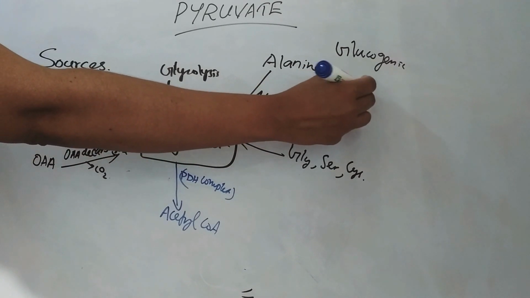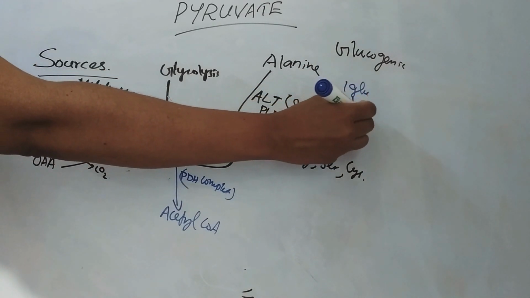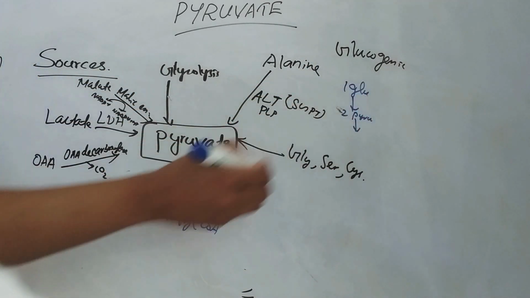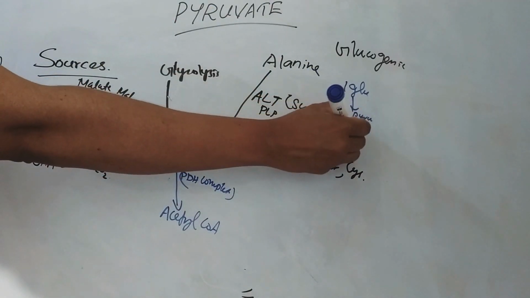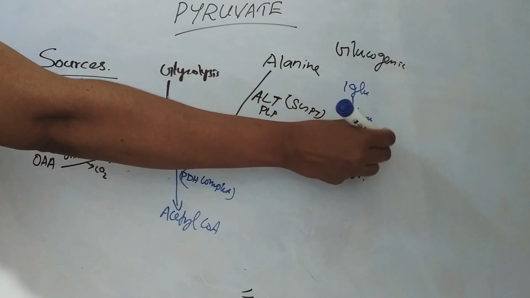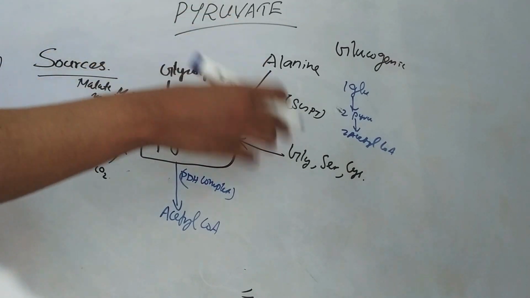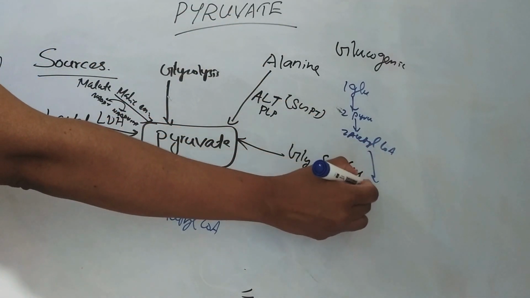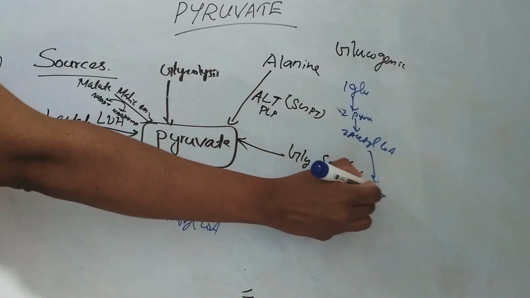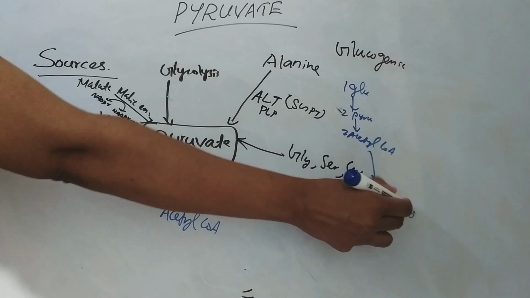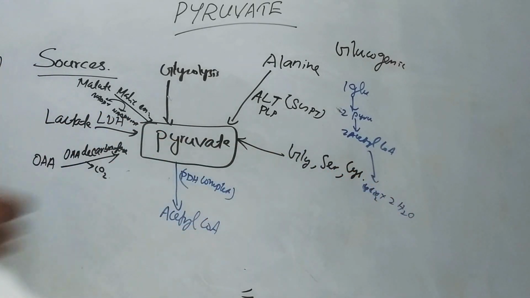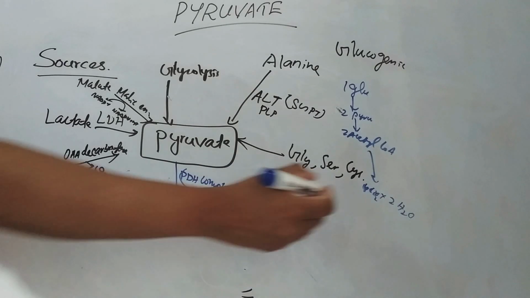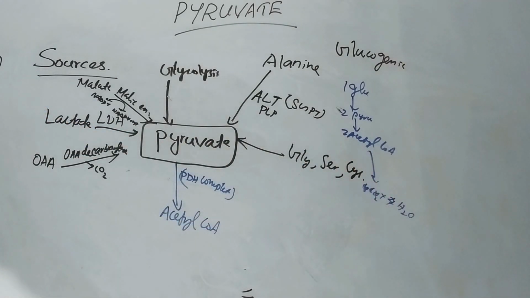So from one molecule of glucose, 2 molecules of pyruvate. Then from 2 molecules of pyruvate, 2 molecules of acetyl-CoA. Then it will give 4 molecules of carbon dioxide and 4 molecules of H2O. So this is the oxidative decarboxylation of pyruvate to acetyl-CoA.